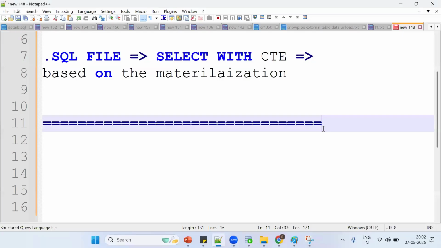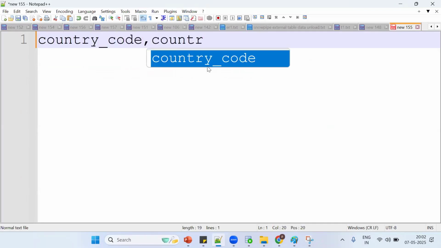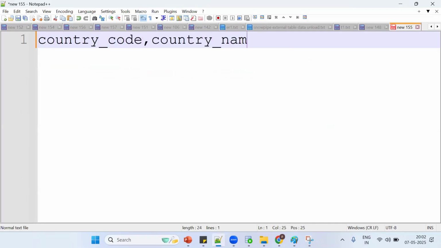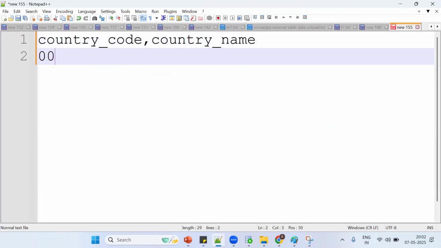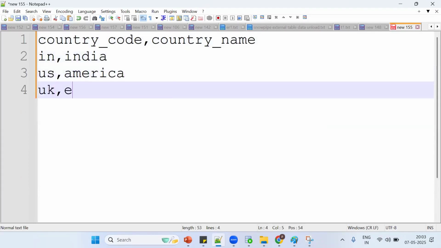Then we can go for the project flow, and you will be able to understand all of this. See, now what happened. Assume I'm having one file, customer details or country details: country code, country name. Understand this use case? Country code, say IN, it's India. US, it's America. UK, it's England. Something like two records are there.